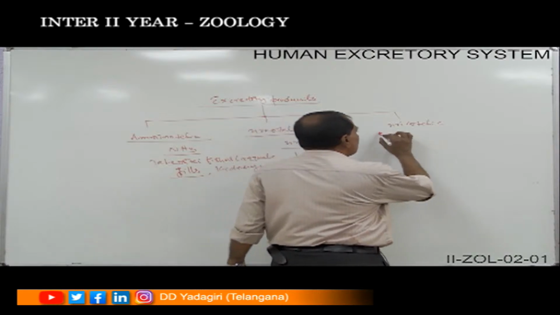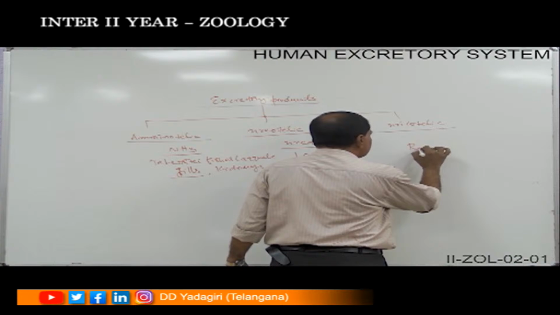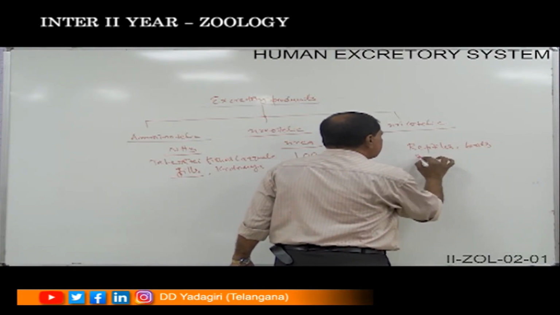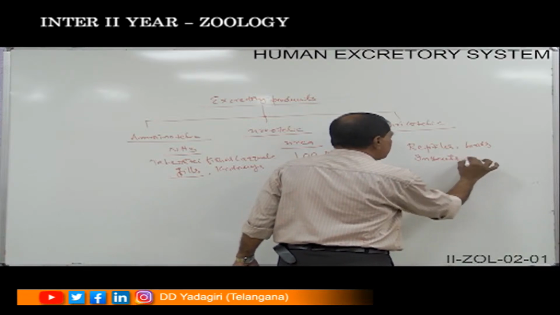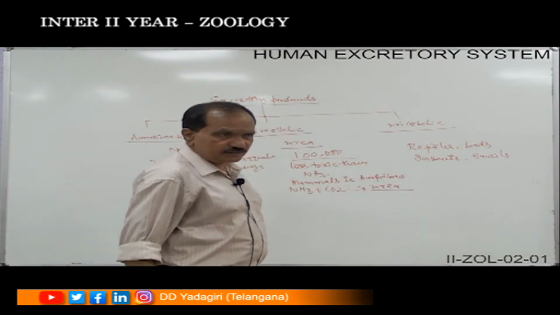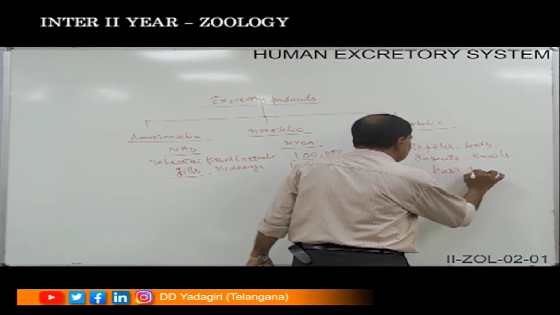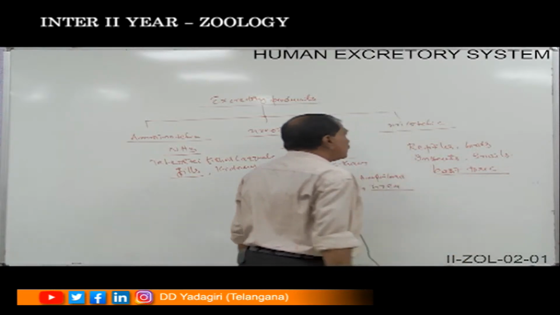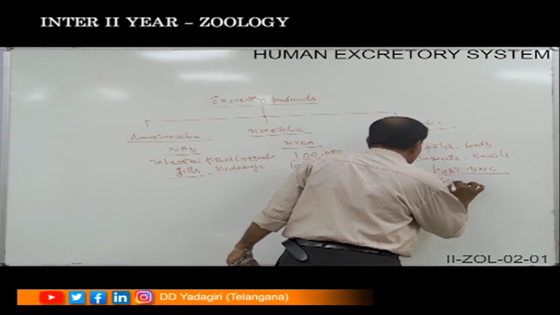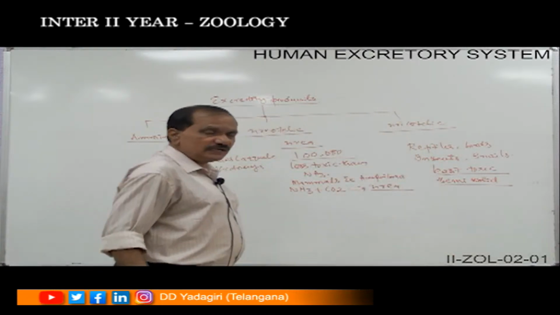Coming on to the uricotelic animals, the uricotelic animals are the reptiles, birds, insects, and the snail, which are excreting uric acid. Uric acid is the least toxic substance, and it is present in the form of a semi-solid. It is present in the semi-solid condition, and it is the least toxic.